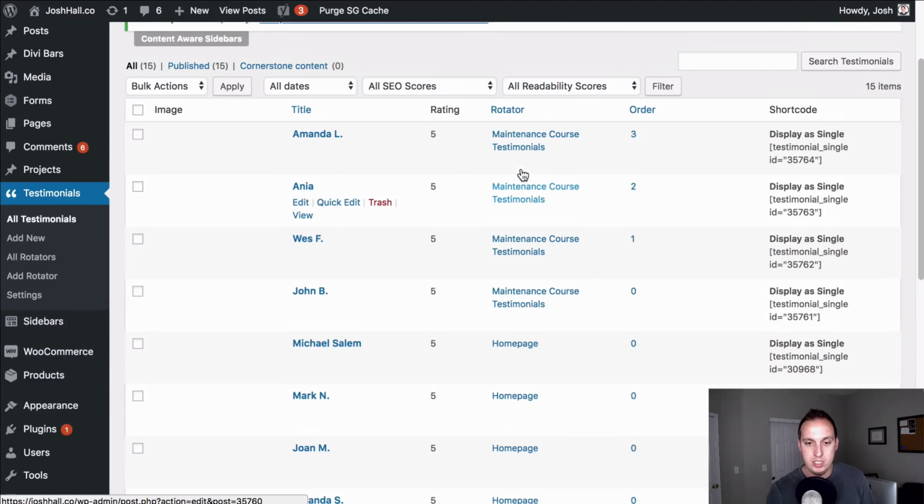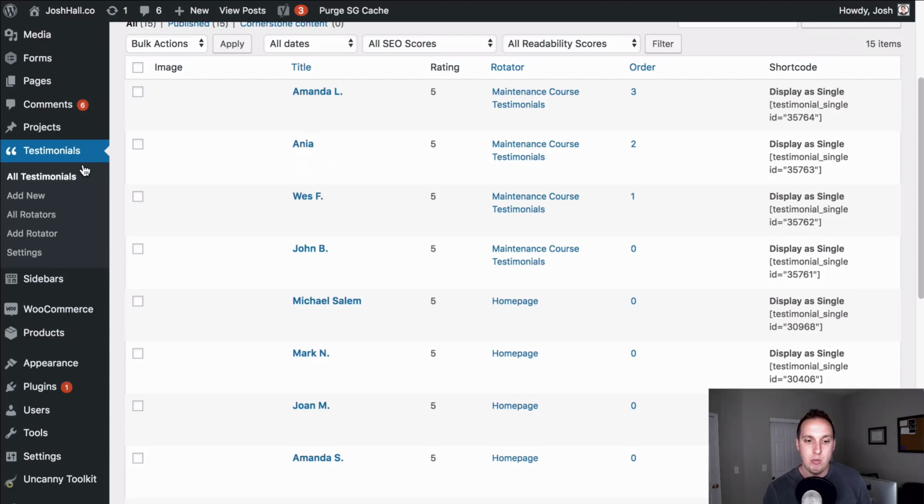So I'll just give you a quick sneak peek of what this looks like. You can see once you have it installed, you've got all the testimonials here that you can add. And you'll notice here that it gives you what's called a rotator. You can add new rotators to put those testimonials on different pages and make them show up differently. So you can make them show up as a scrolling testimonial or a list view. It's a really handy plugin, and you can see how that's all set up here.